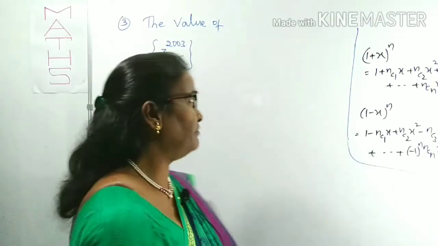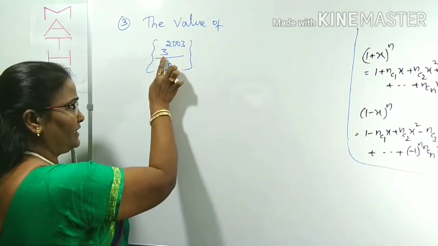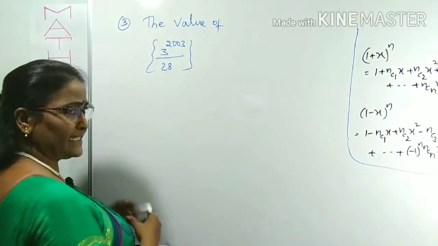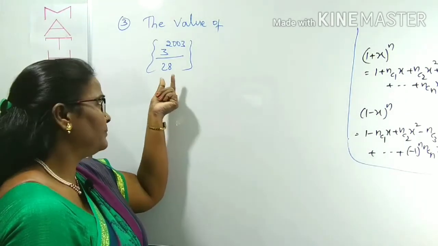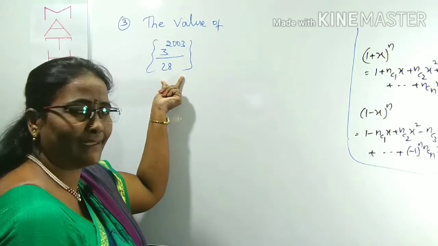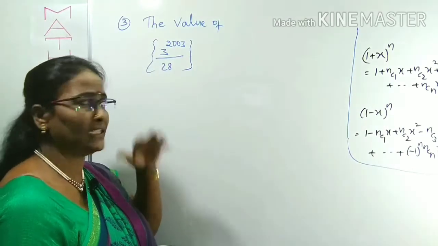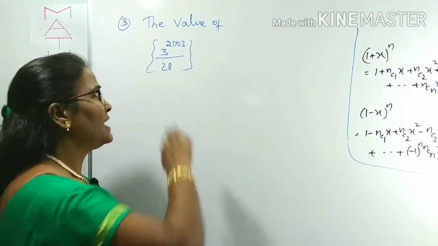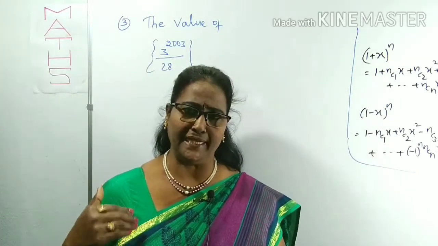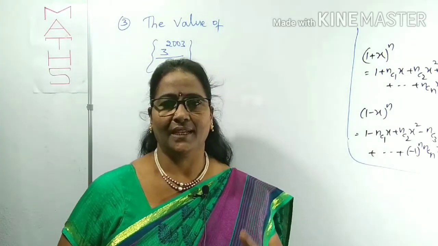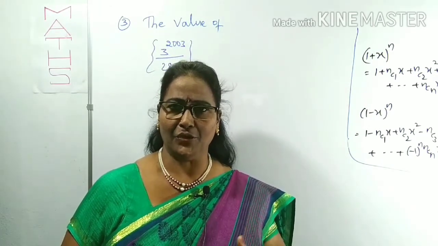The value of fractional part of 3 power 2003 by 28 is given. This, I said to you, is called a fractional part. Already I said how you can reduce this fractional part. What is the denominator? You have to concentrate here. Denominator is 28. The 3 power 2003 we can write as nearly equal to 28. 3 is already there. For 3 power of something nearly 28, for which value? Yes, 3 power 3. 3 cube is 27, which is nearer to 28.